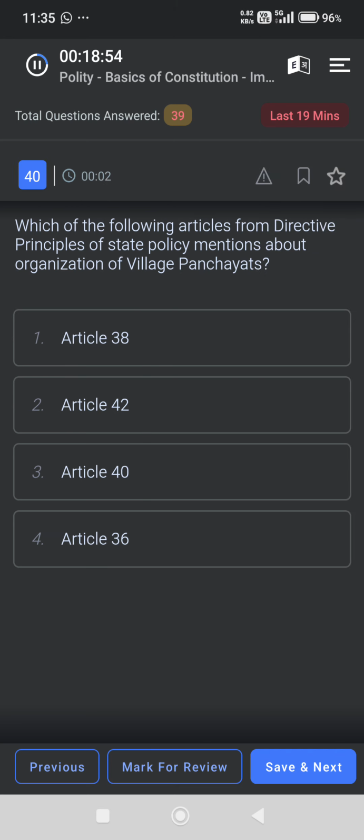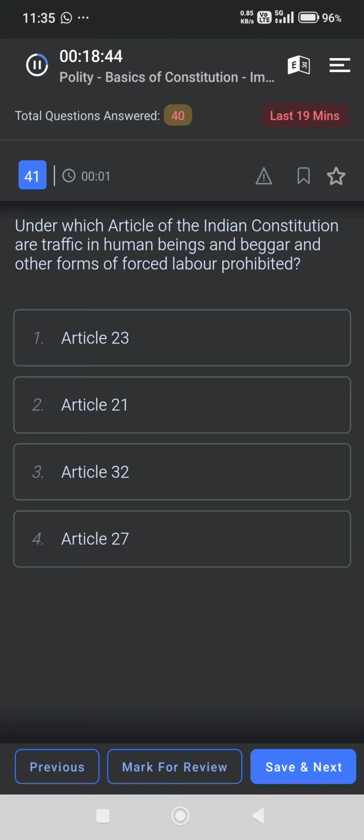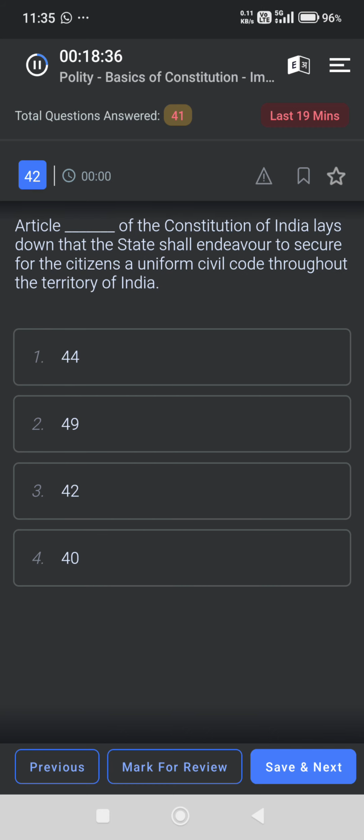Which of the following articles from DPSP mentions organization of village panchayats? Article 40. Under which article of the Indian Constitution are traffic in human beings and beggar and other forms of forced labor prohibited? Article 23.